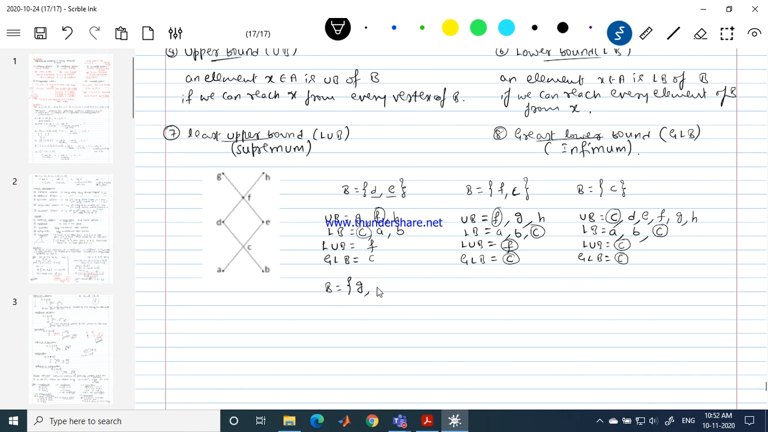So G, D, B. Okay, these are the elements in my set. Tell me the upper bounds, lower bounds, least among the upper bounds, greatest among the lower bounds. G, D, B. Which is the upper bound? G and H. Friends, to call H the upper bound, what is the expectation? I should reach H from G. Can we reach H from G?